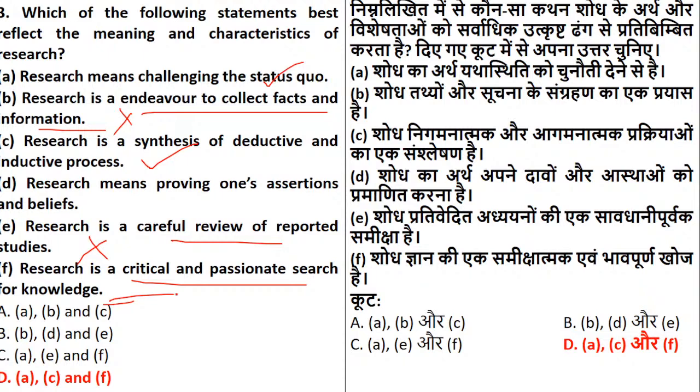Now here, except one student, many of them have given wrong answers. So I have made you understand why option number B and option number E will definitely not stand as the characteristics. Anyone still having a doubt can put it in the chat box. Facts and information, why is it not a part of research? Because here they are talking about every research, not some specific research. Careful review, yes, but it is only of reported study. No, whatever studies are undertaken, all the studies have a careful review.